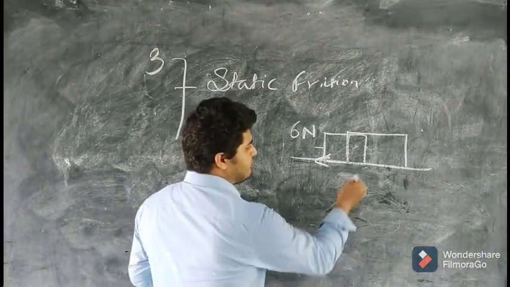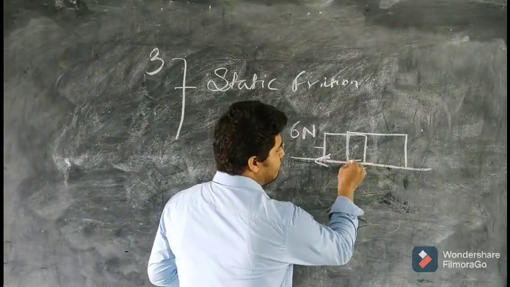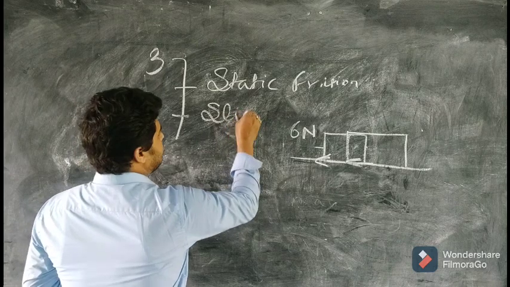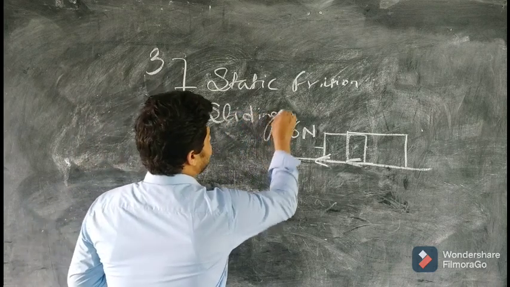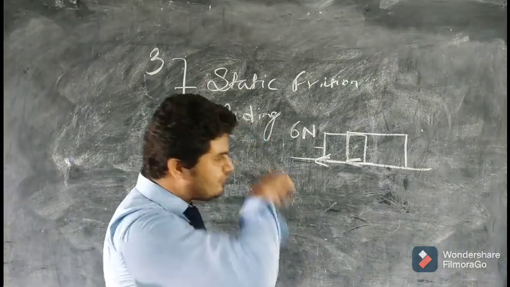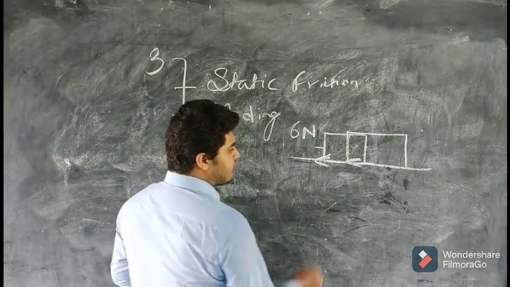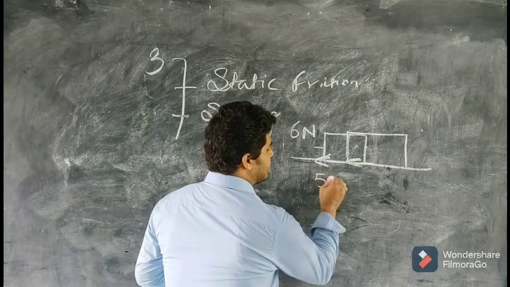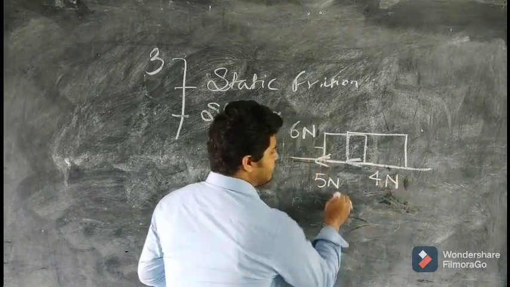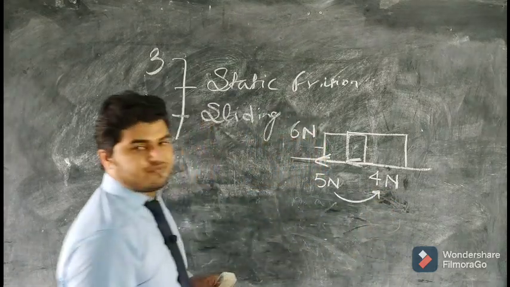Now the friction being applied over here will be called sliding friction. And sliding friction is lesser than the static friction. So suppose the maximum value of static friction was 5 Newton, but now the friction value will decrease from 5 Newton to 4 Newton.